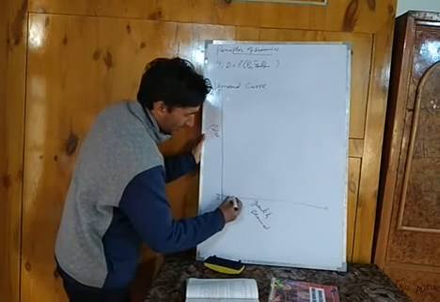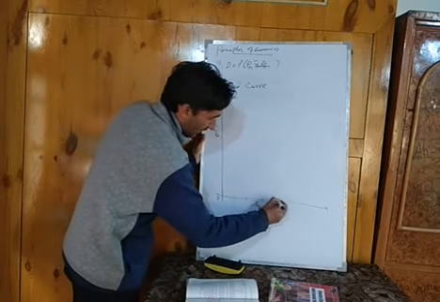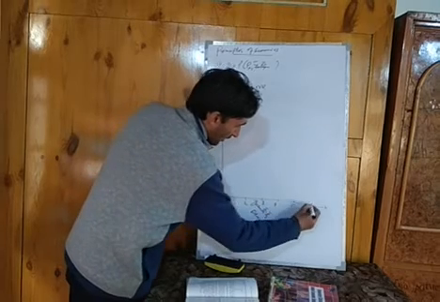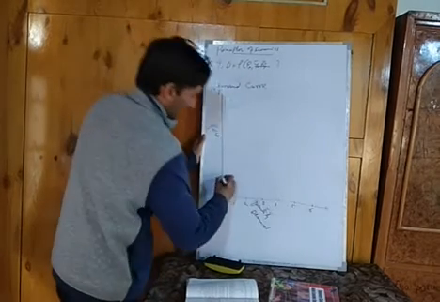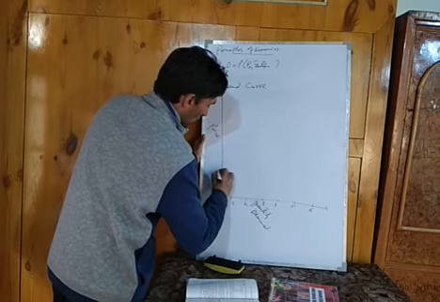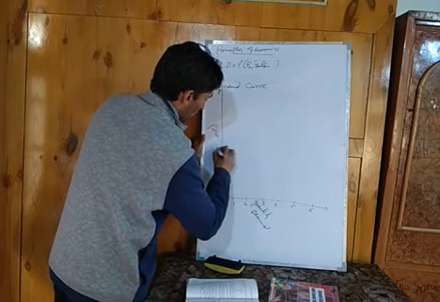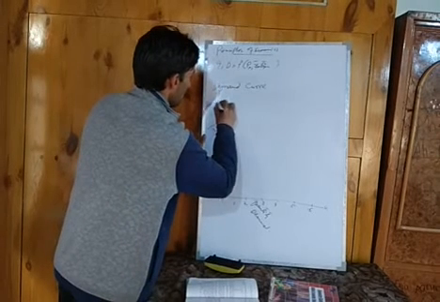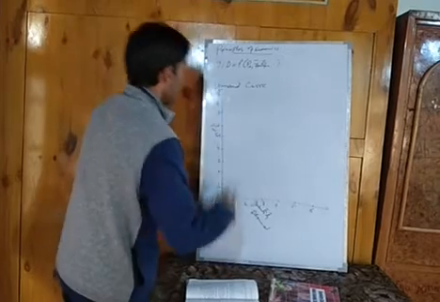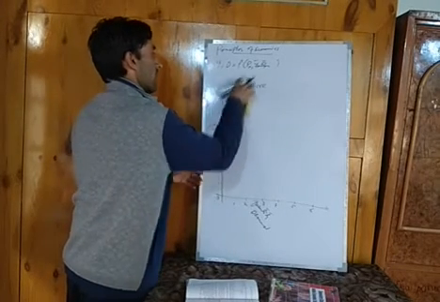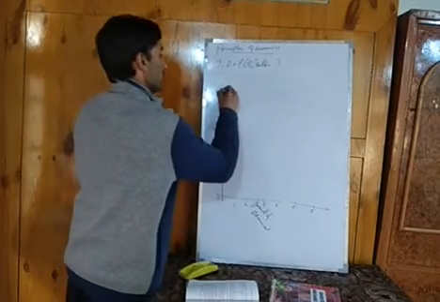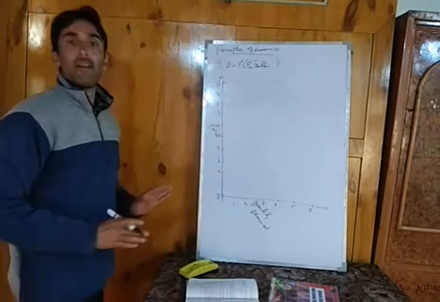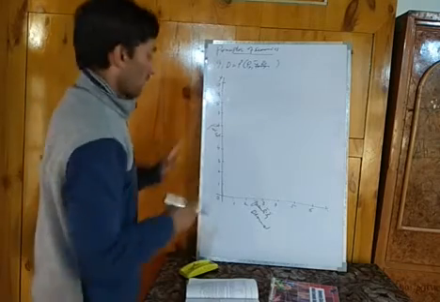We divide this line into equal parts: 1, 2, 3, 4, 5, 6, 7, 8, 9, 10. Let us extend this line as we have less space. Let me draw a demand curve and prove the law of demand.